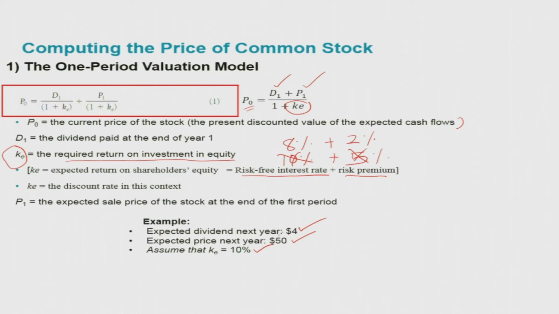Plugging these values into the formula that we got here, we can calculate the price of the stock.